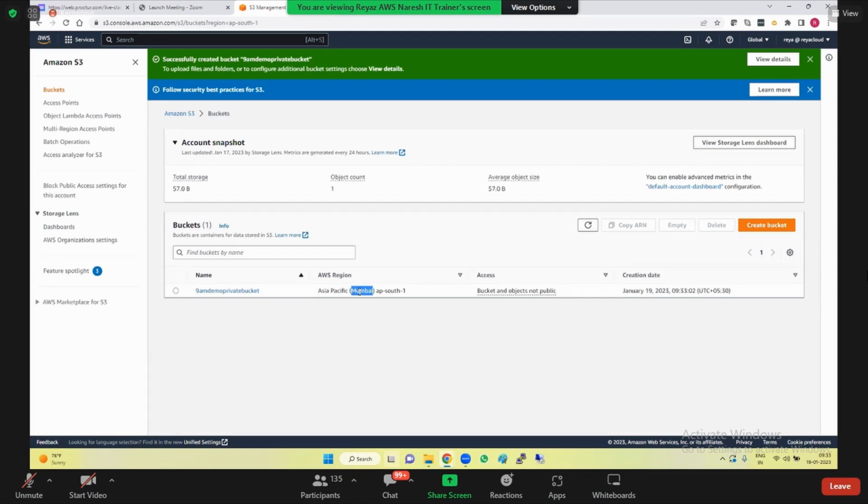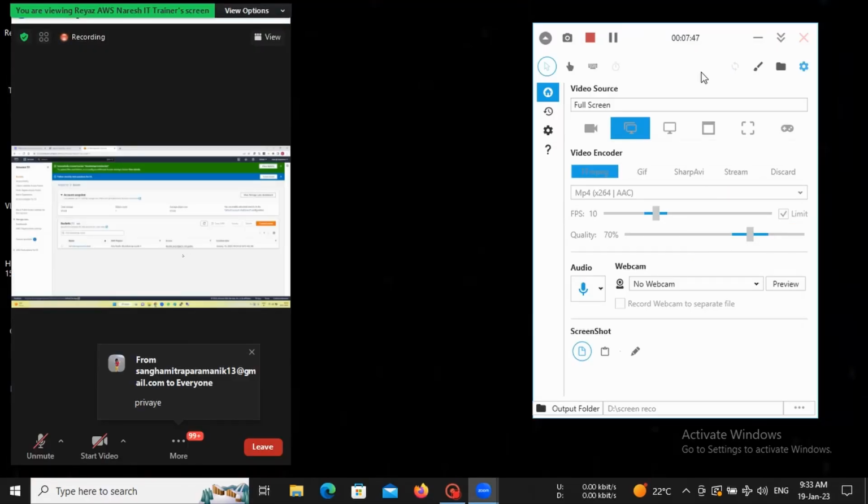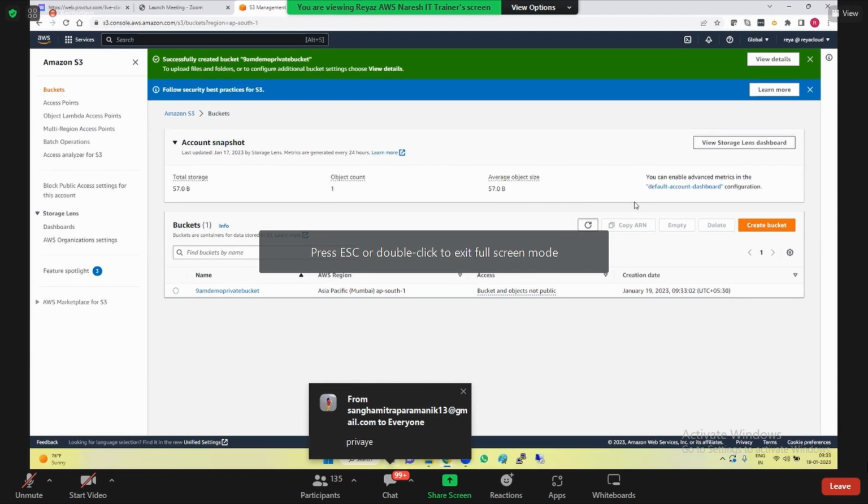So I created a bucket in the Mumbai region, and the bucket and objects are not public. Not public meaning my bucket is private. My bucket is private. Understood?